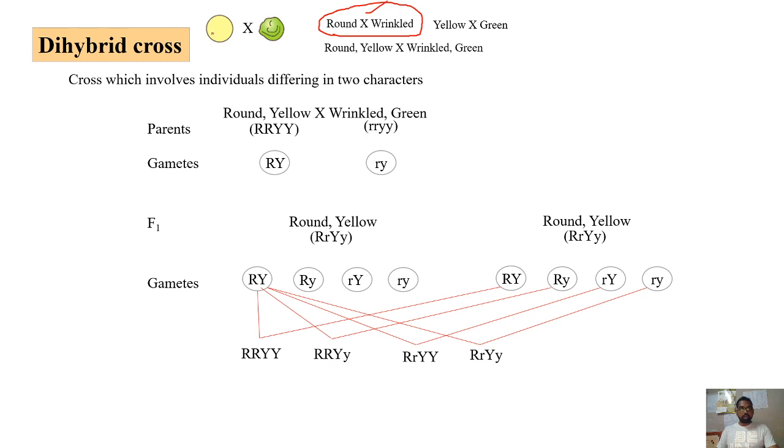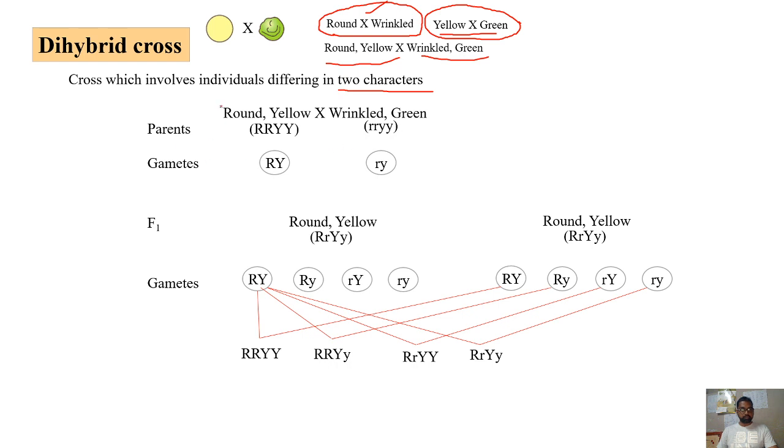Now, when I consider only color, not the shape, then this one is yellow, this one is green. So the cross will become yellow crossed with green, another type of monohybrid cross. But when I consider two characters at once, color as well as shape, then round yellow crossed with wrinkled green, that's what the dihybrid cross is. So based on how many characters you are considering, it is a monohybrid or dihybrid cross. A cross which involves individuals differing in two characters, or two pairs of traits, is what the dihybrid cross is.